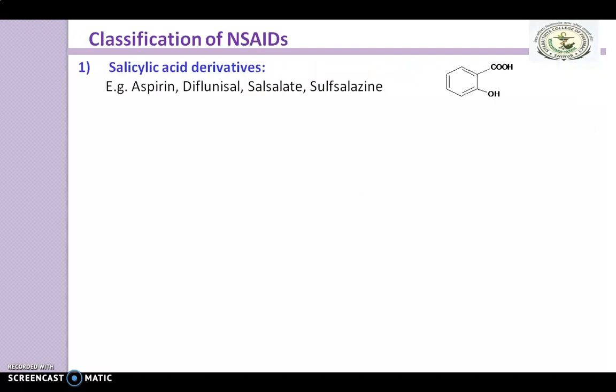Now next is the classification of these NSAIDs. First class is salicylic acid derivatives. Here is the structure of salicylic acid, and by replacing the hydrogen of this hydroxyl group or the hydrogen of this carboxylic group, different derivatives get formed like aspirin, diflunisal, salicylate and sulfasalazine, which can produce the action. The NSAID is a non-steroidal anti-inflammatory drug, that is, it doesn't contain the steroidal ring, and here we discuss the chemical classes.